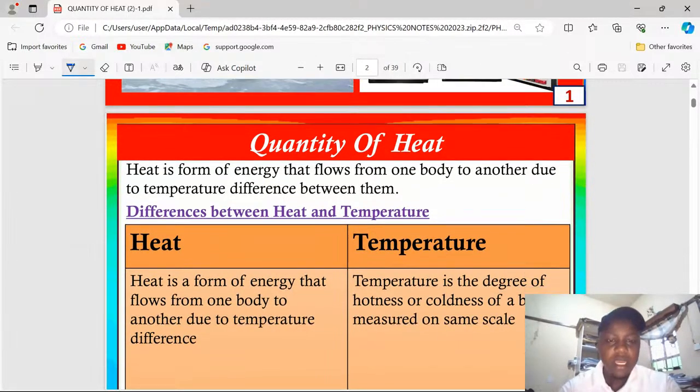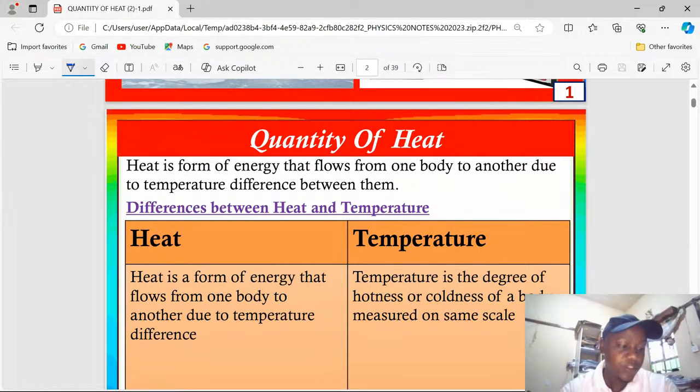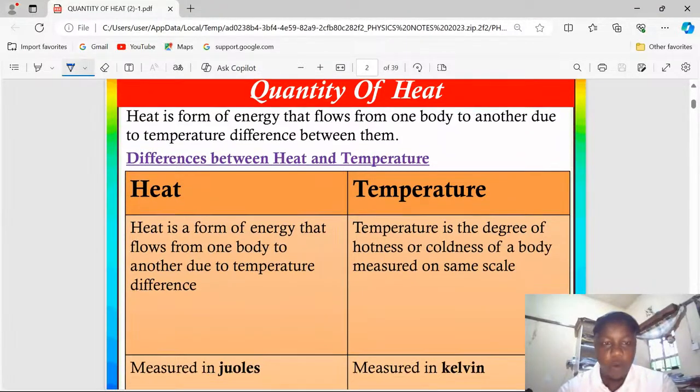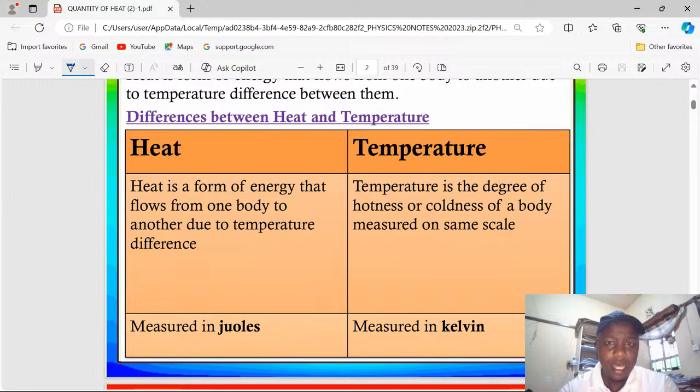Allow me to clear some differences between heat and temperature, because some people confuse temperature and heat. These are two different quantities. Heat is a form of energy that flows from one body to another due to temperature difference, whereas temperature is the degree of hotness or coldness of a body or even of a place that can be measured on a given scale. It can be the Kelvin scale, it can be the degrees Celsius scale.